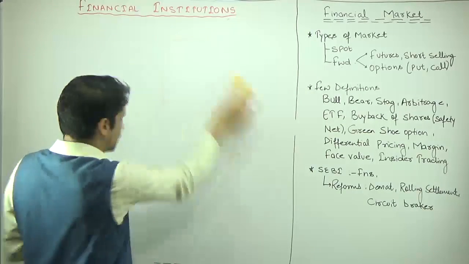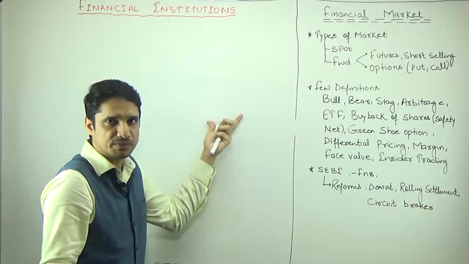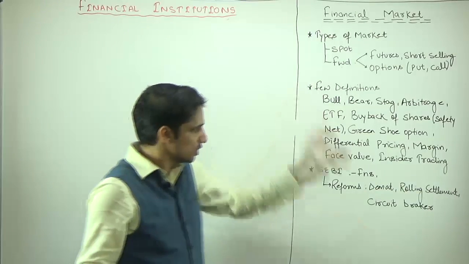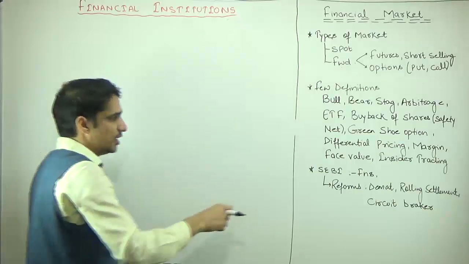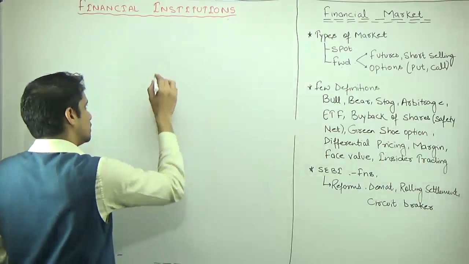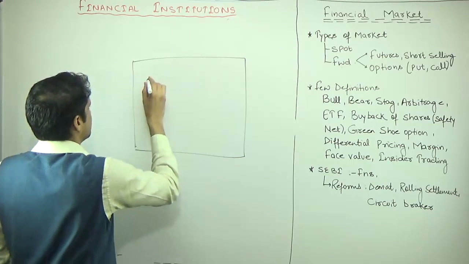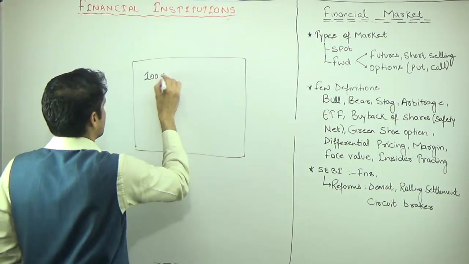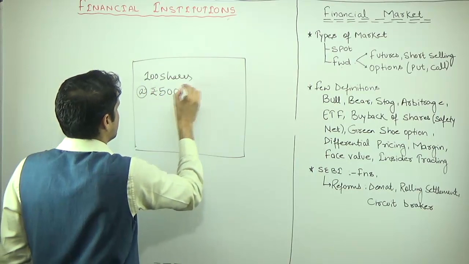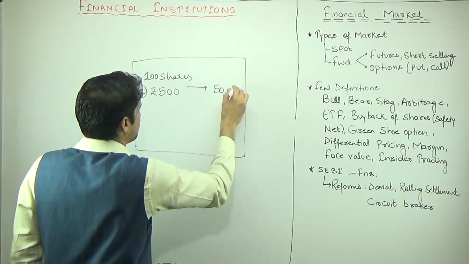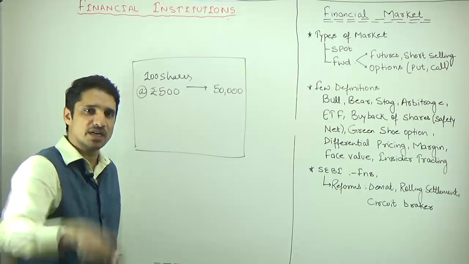Just like we have futures and options, in which you have to pay margin money or the compensation money, and the transaction will take place in the future. Suppose today you want to do some transaction. In the spot market also we have this type of flexibility, that is known as margin. In case of margin, today you want to do the transaction, that is fixed, in which you are saying I am buying 100 shares at the rate of 500 rupees. It means you should pay 50,000 rupees to buy these shares. But suppose you are just an intraday trader, you want to sell today only.